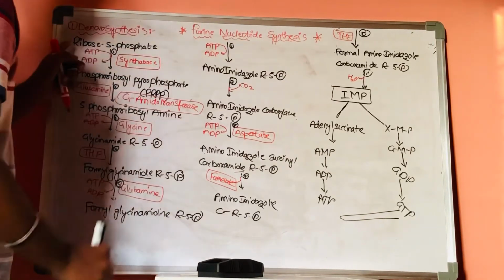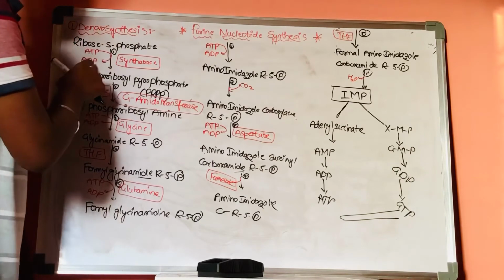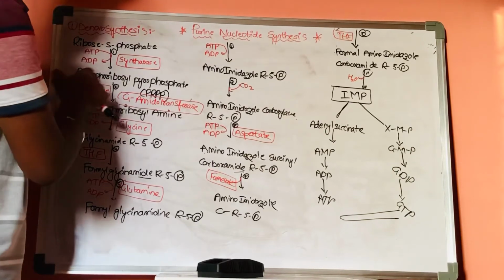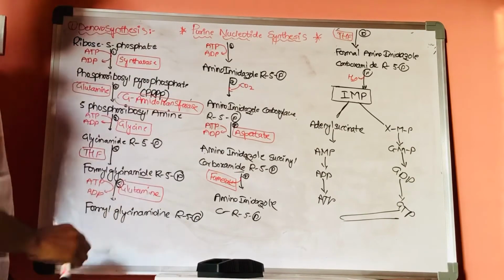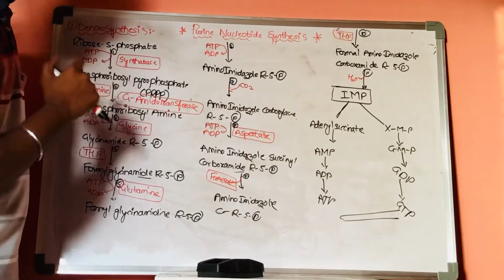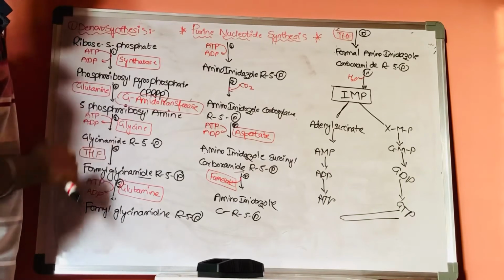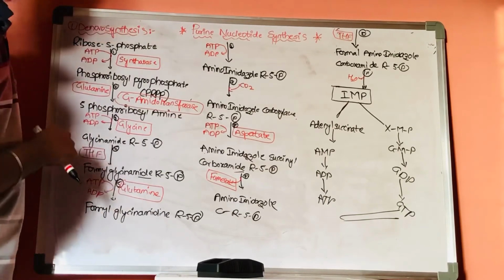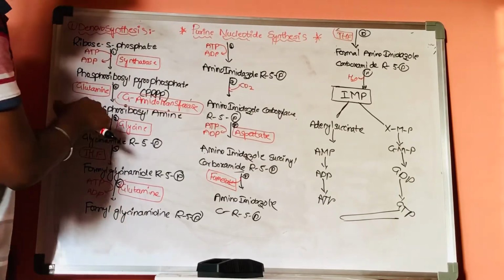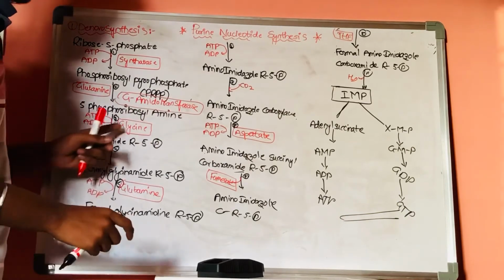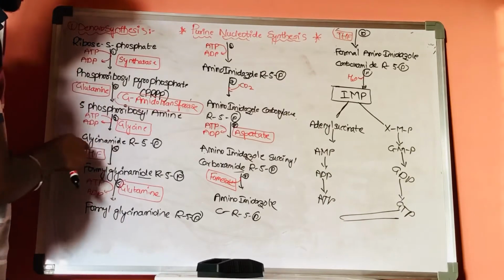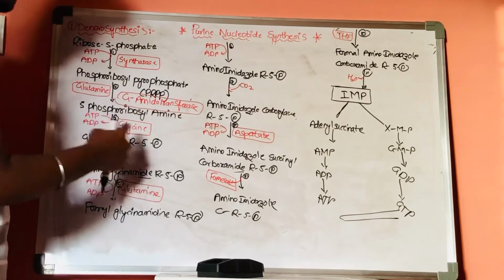Once again, this ribose 5-phosphate with the help of ATP will result in the formation of phosphoribosyl pyrophosphate with the help of the enzyme called synthetase. Now, this phosphoribosyl pyrophosphate with the help of glutamine will accept the amino group from it, resulting in the formation of 5-phosphoribosyl amine. Now, this 5-phosphoribosyl amine with the help of glycine results in the formation of glycinamide ribose 5-phosphate.